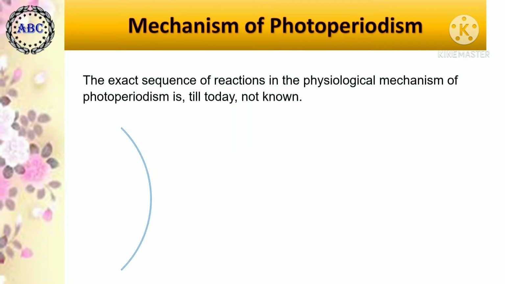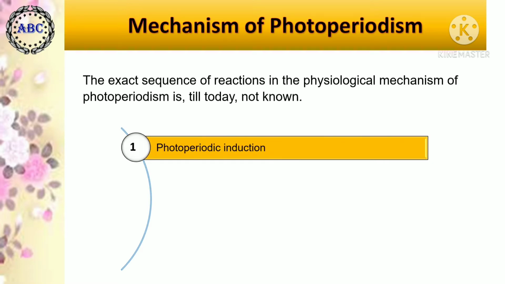In the mechanism of photoperiodism, the exact sequence of reactions in the physiological mechanism is still not known today, but according to its steps, there are 4 steps in the mechanism of photoperiodism. First one, photoperiodic induction.